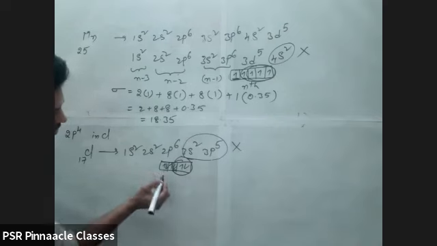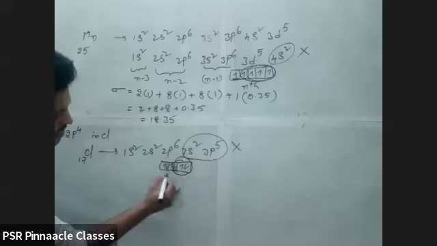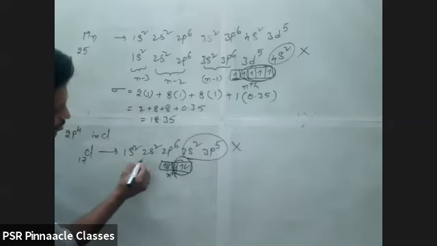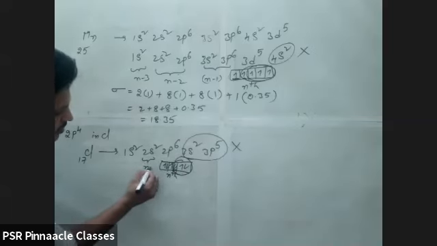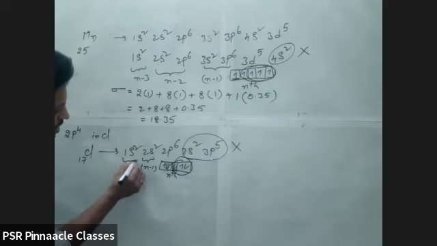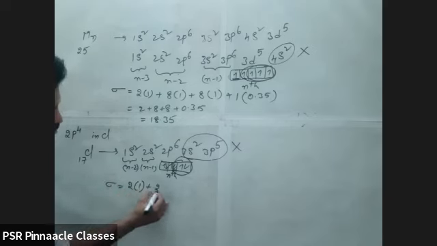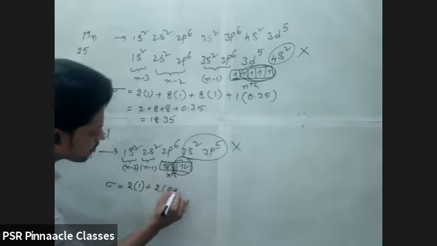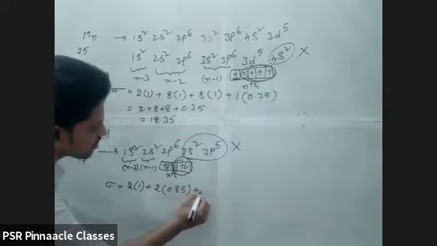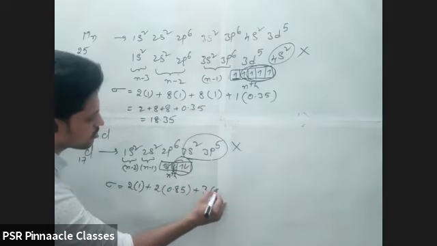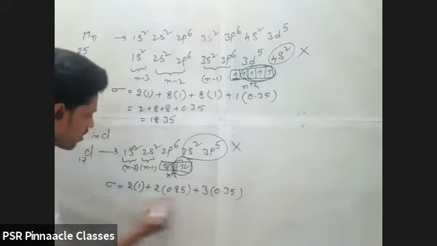Now see once. 2p6 is the nth shell, 2s is n-1, and 1s is n-2. Now write the sigma value. Sigma is equal to 2 into 1 plus 2 into n-1 value 0.85 plus 3 into 0.35. Now count it.